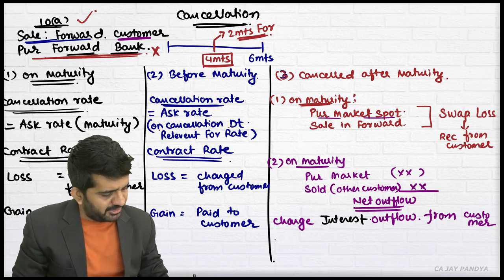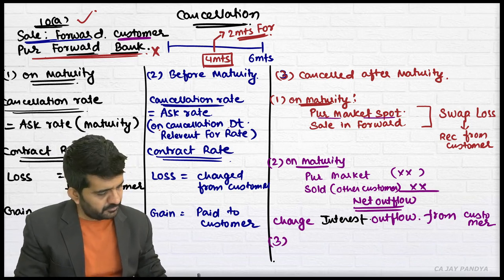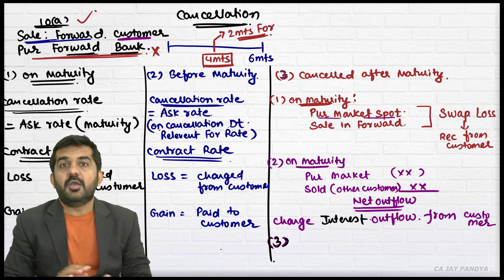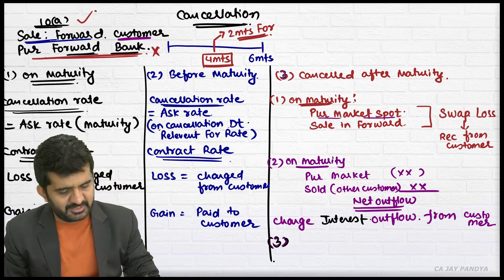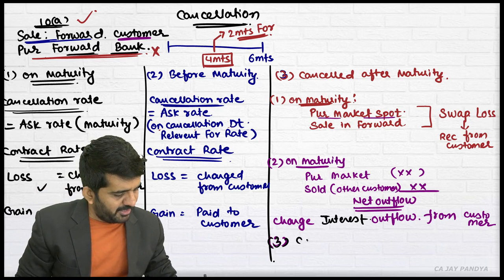Sorry. And number three is, the bank will be charging this. Sorry. What will be compared?